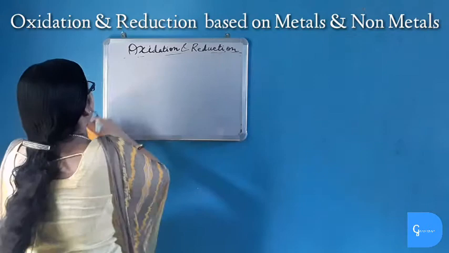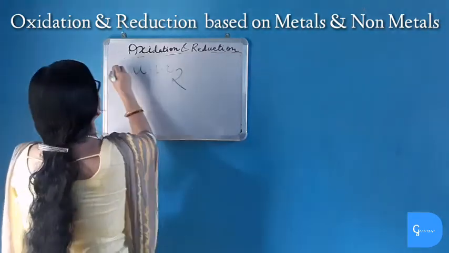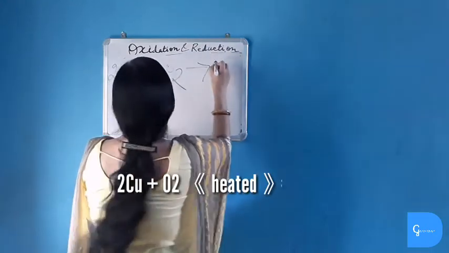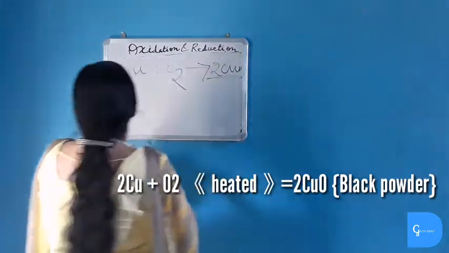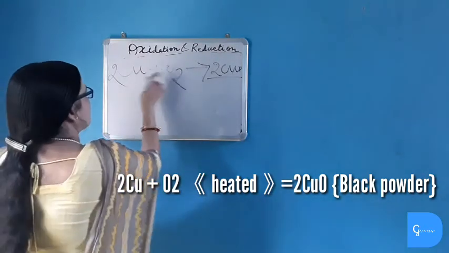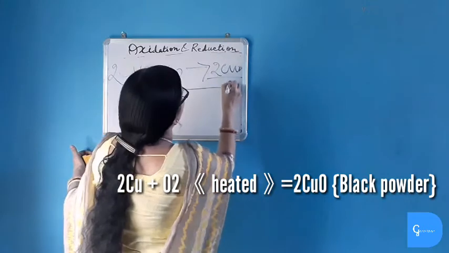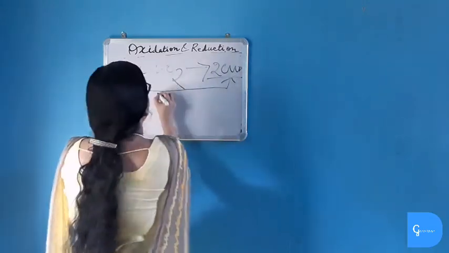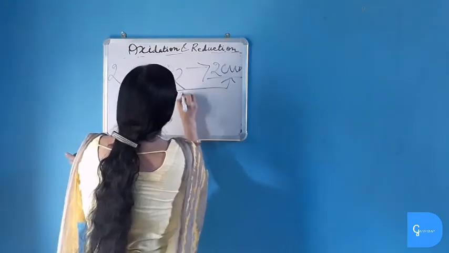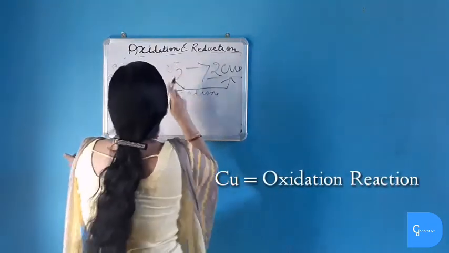See this example. When copper reacts with oxygen, what is happening here? Copper oxide, a black colored copper oxide powder, is formed. Now see, on the basis of metal and non-metal, copper combines with non-metal, oxygen is a non-metal. So copper combines with non-metal and undergoes oxidation reaction. And oxygen, what is happening to oxygen?